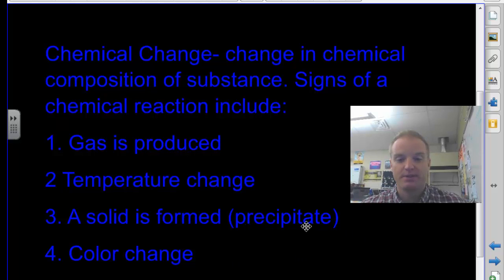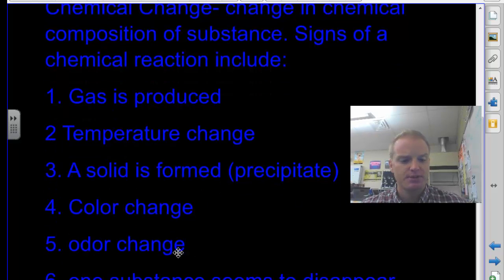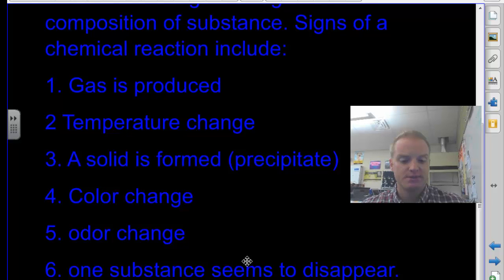A solid is formed. You have a precipitate. So when you mix 2 liquids together, you get a solid. That's a sign of a chemical reaction. Other ones include color change. If the color has actually changed, you can't go back. It's a different color now. That's a good one. Odor change. It smells different. And the idea that one substance seems to disappear. So maybe it does change into something. The molecules are rearranged into something different.